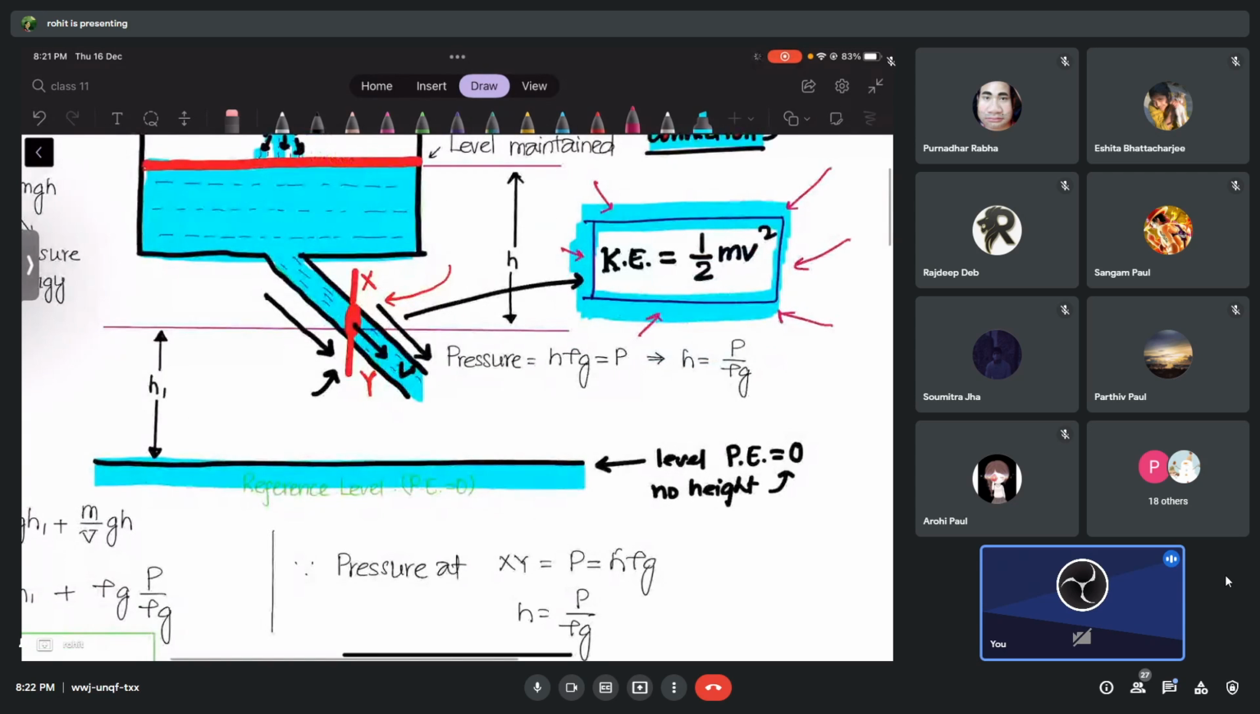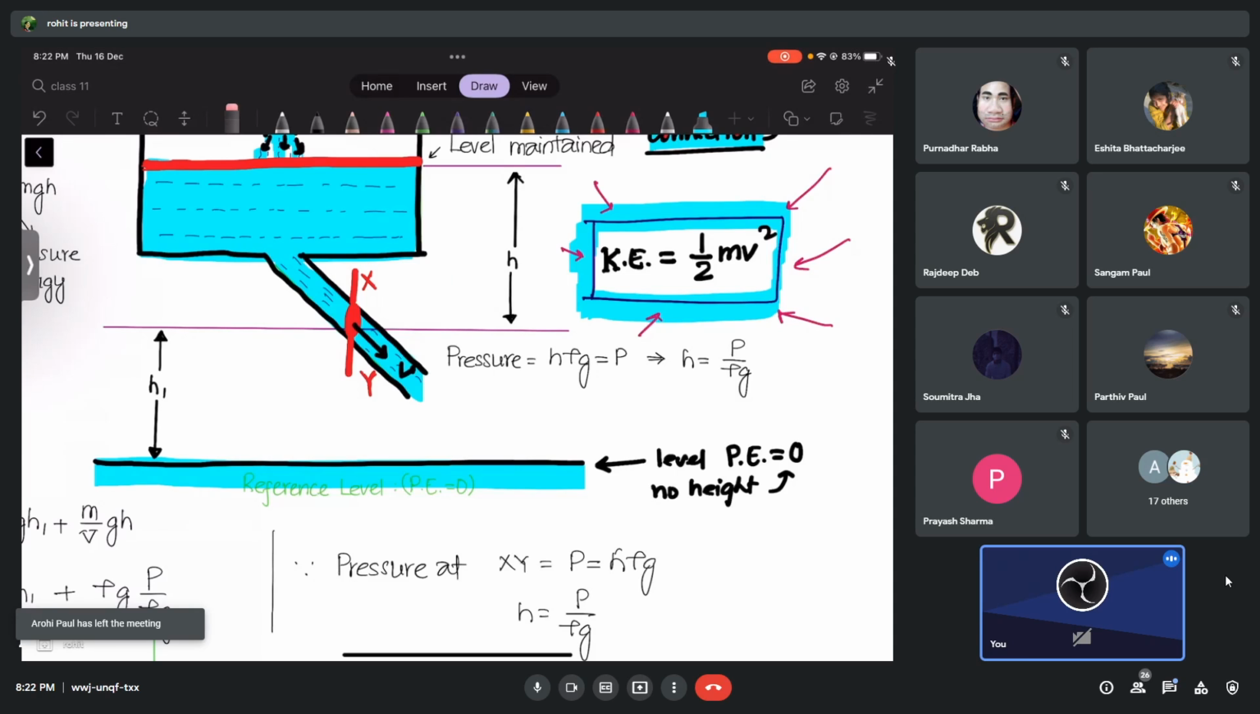The next point is this. I think you'll agree with me again that this cross section has a certain height from the ground or not. Check, guys. I've called that height h1. You can see that, this one. This cross section has a certain height with respect to the ground.